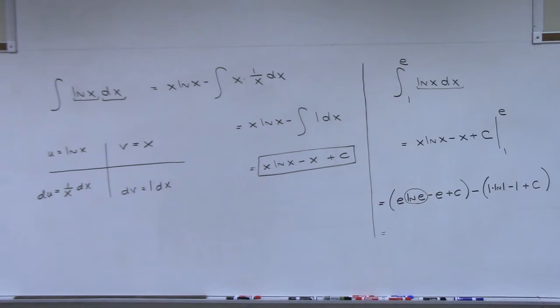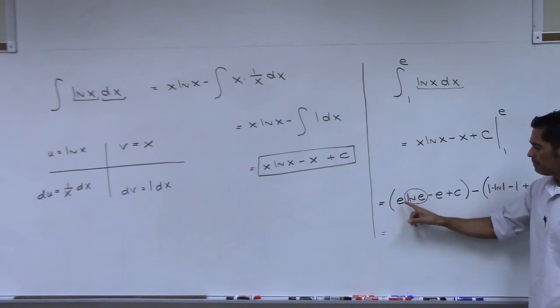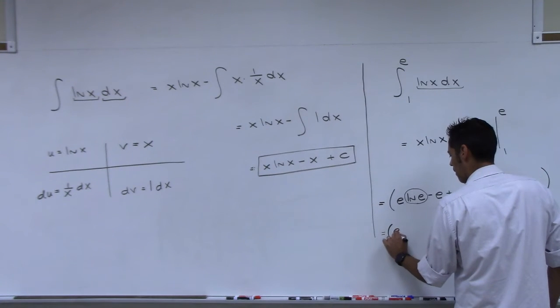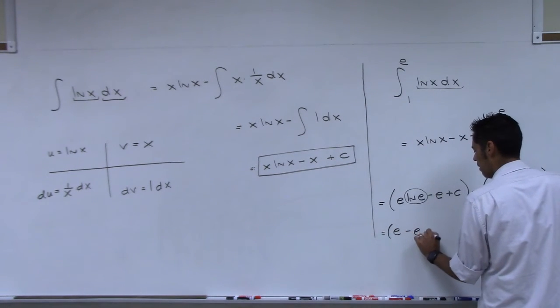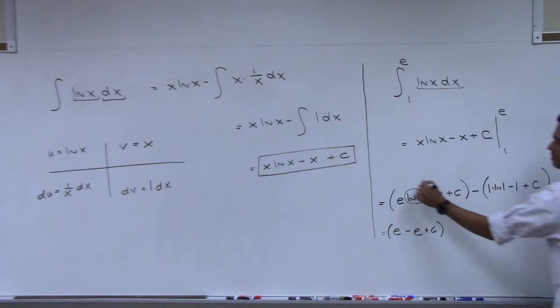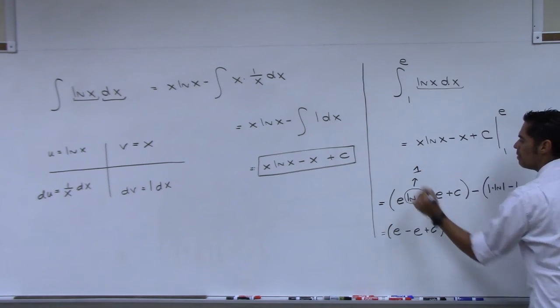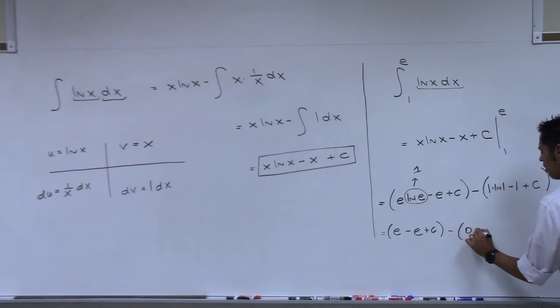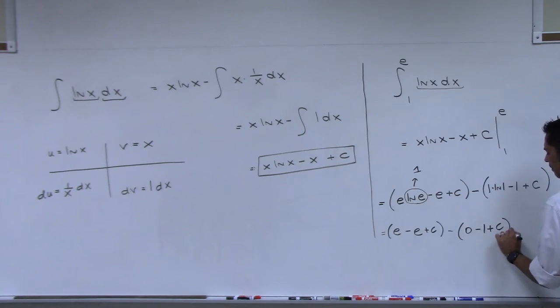So you might need your calculator for this. This is 1. This is e, right? So e times 1 is e. Minus e plus c. Okay, because this is 1. Then minus, anybody know what natural log of 1 is? 0. So this kills this off. 0 minus 1 plus c.